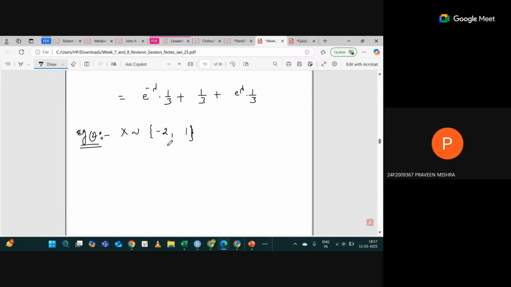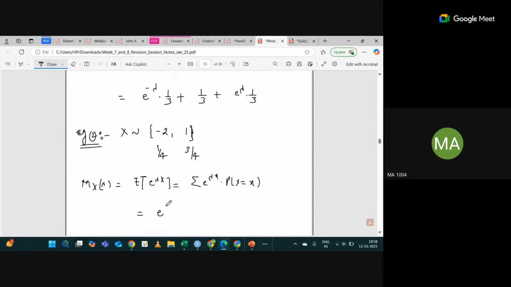Suppose X takes the values -2 and 1, with probabilities, let's say, 1 by 4 and 3 by 4. Here it is clearly mentioned that this is not a discrete uniform or something like that. It's something different. If I ask what is M_X of lambda, then it will be the expectation of e raised power lambda X, the summation of e raised power lambda x into probability of X equal to x. What will it be? Can you tell me? What should I write?